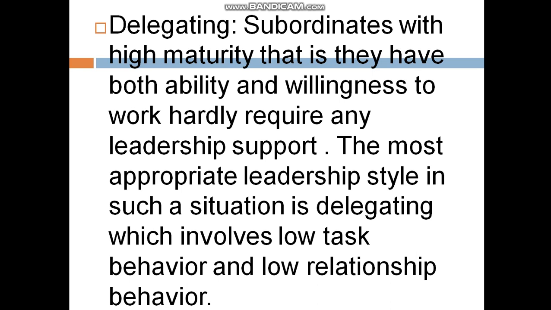These are the four leadership styles according to the maturity of the subordinates.